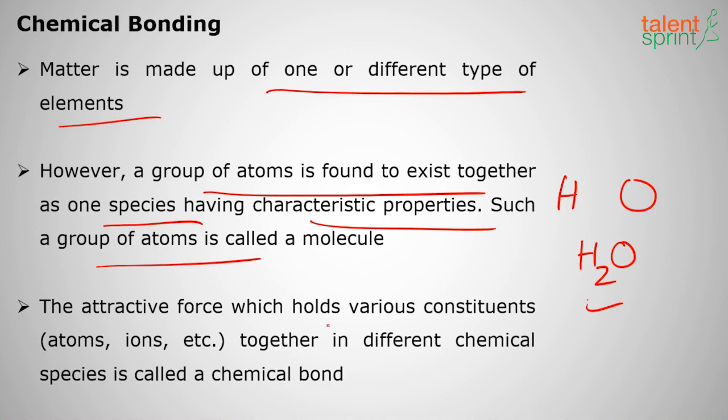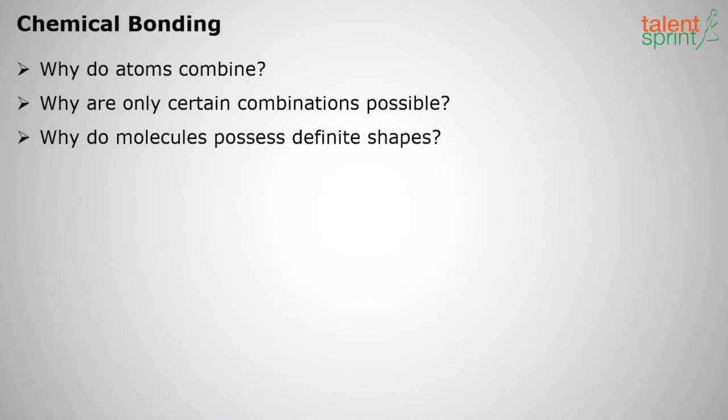The attractive force which holds various constituents, such as atoms or ions, together in different chemical species is called a chemical bond. So the force which is holding them together is called a chemical bond. Clear with this? Then why do atoms combine, and why are only certain combinations possible in this world, and why do molecules possess definite shapes? Okay, do you have the same questions in mind?